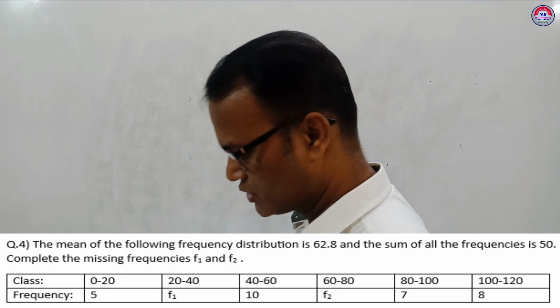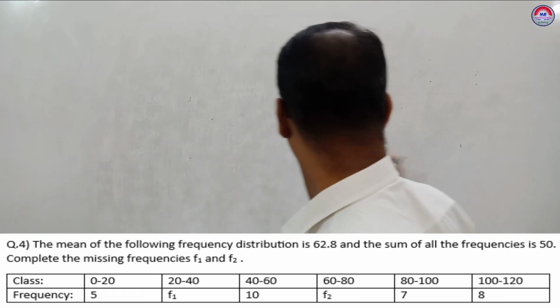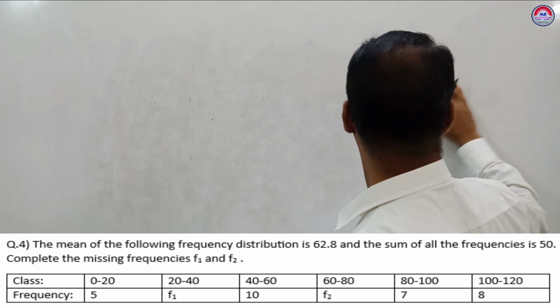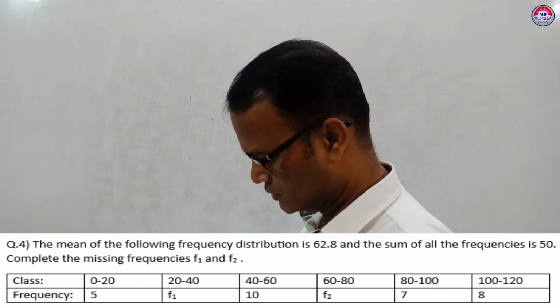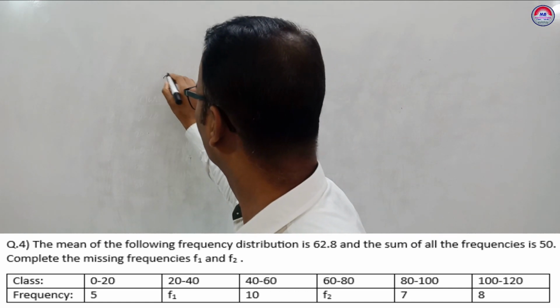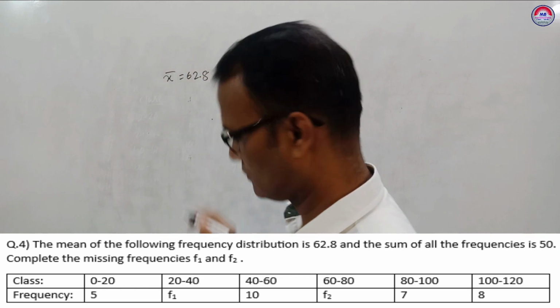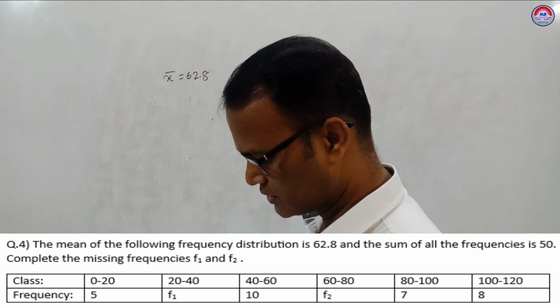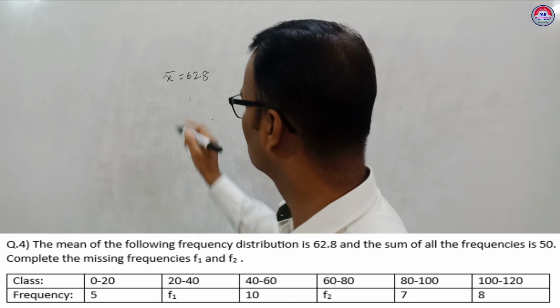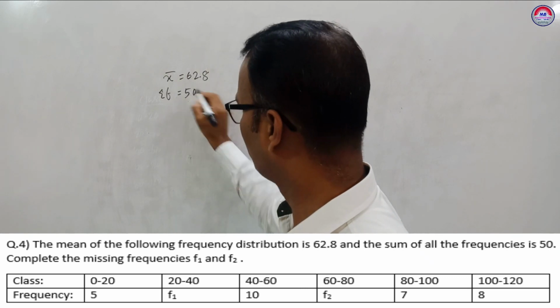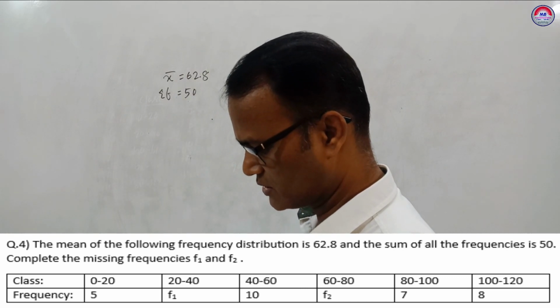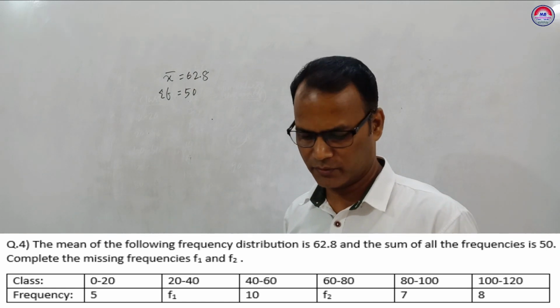Next, the mean of the frequency distribution is 62.8. Mean given 62.8, and the sum of all frequencies is 50. Sum of all frequencies means sigma f given 50. Compute the missing frequencies F1 and F2. You have to find F1 and F2.